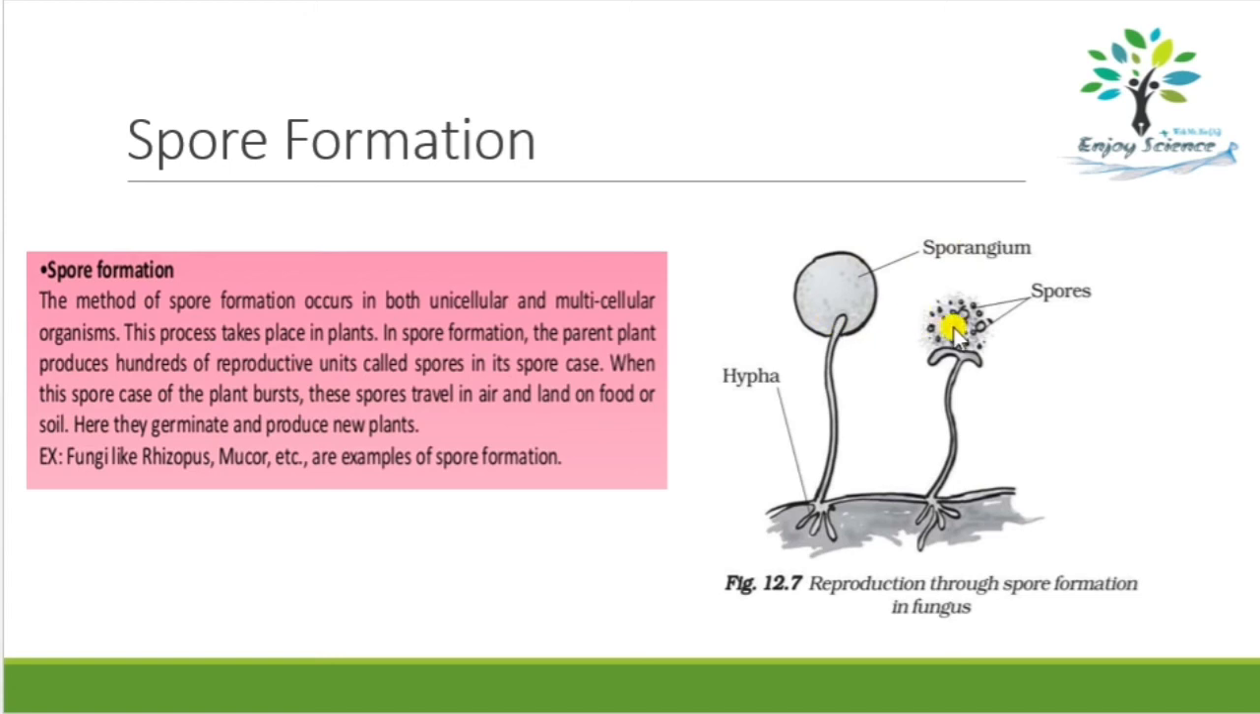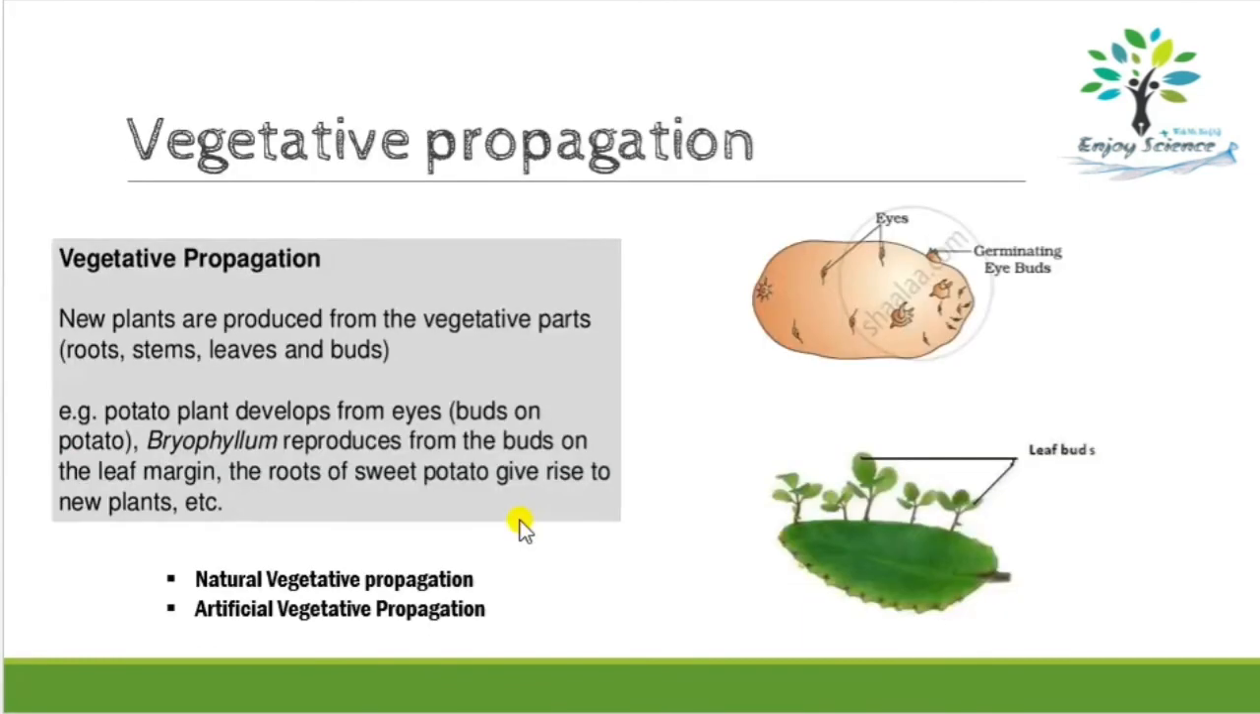Okay, once spores are matured, this sporangium will burst, and these spores are released out in the air, and it lands on the ground. Okay, when it gets moisture and moist soil, then it will germinate and grow into new plants. Okay, so each spore has the ability to produce a new plant. So this is how spore formation takes place.